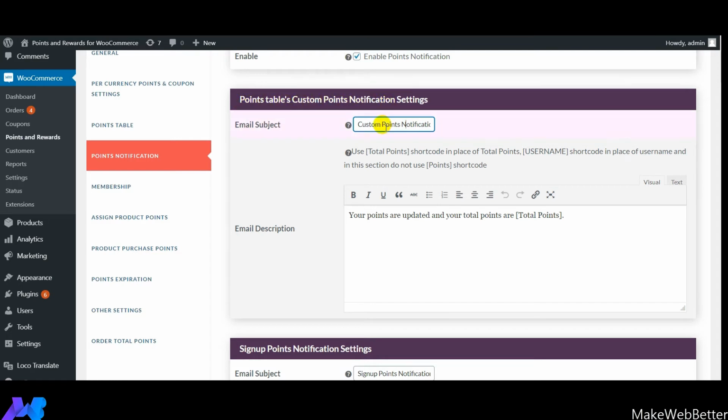And here you can see the shortcode total points, which can be used in place of total points. Next is the shortcode username, and you can use this shortcode in place of username in this section. And here you need to mention the email description.